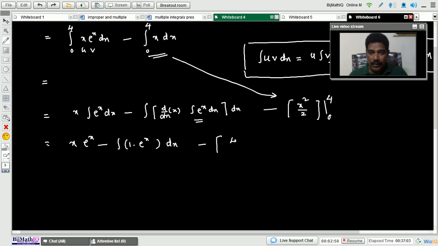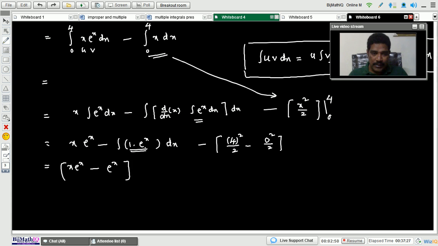What is the upper limit? 4 whole squared by 2 minus 0 squared by 2. Next, here x into e to the power of x minus integration of 1 into e to the power of x. What is integration of e to the power of x? e to the power of x.